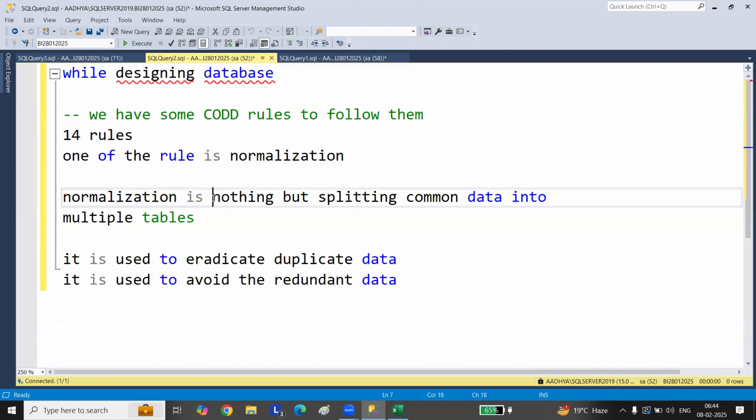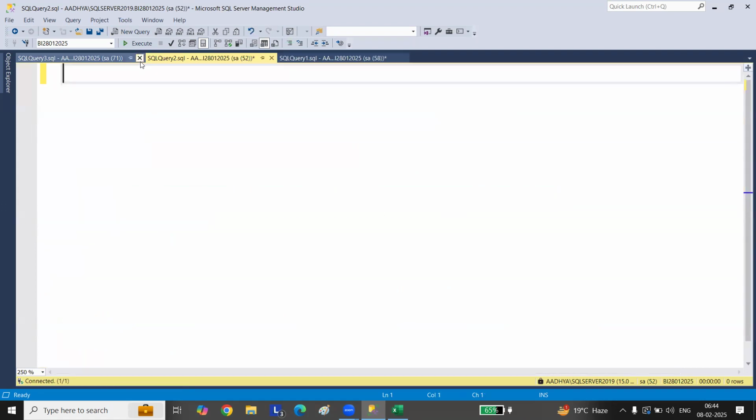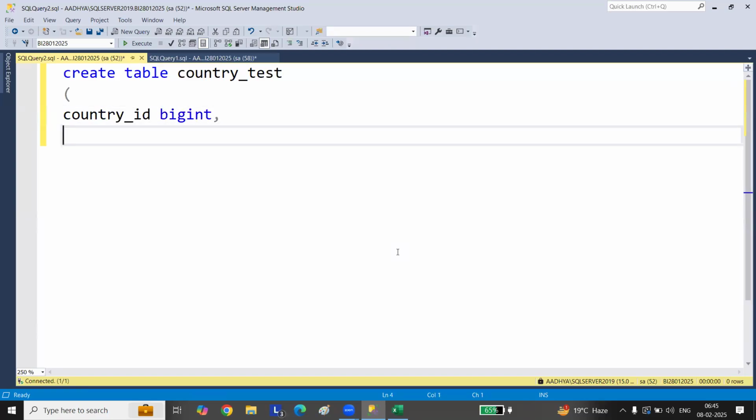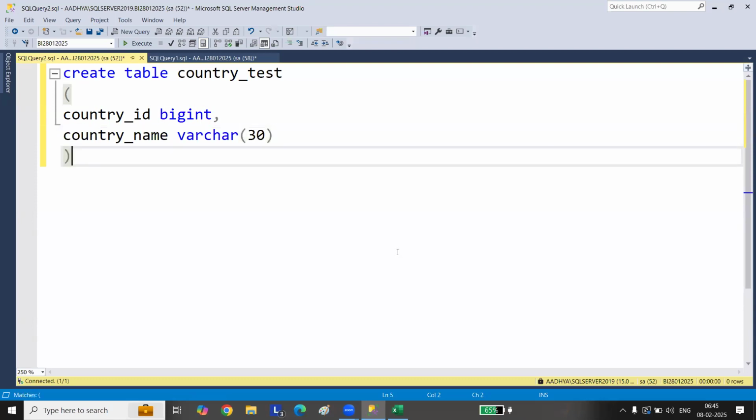So what I'll do is, if I don't create a primary key, can't we create a relationship between the two tables? So let's go. I'll create here country_test. Country_ID begin. I'm not giving a primary key. Country_name varchar 30. So I've created country_test.